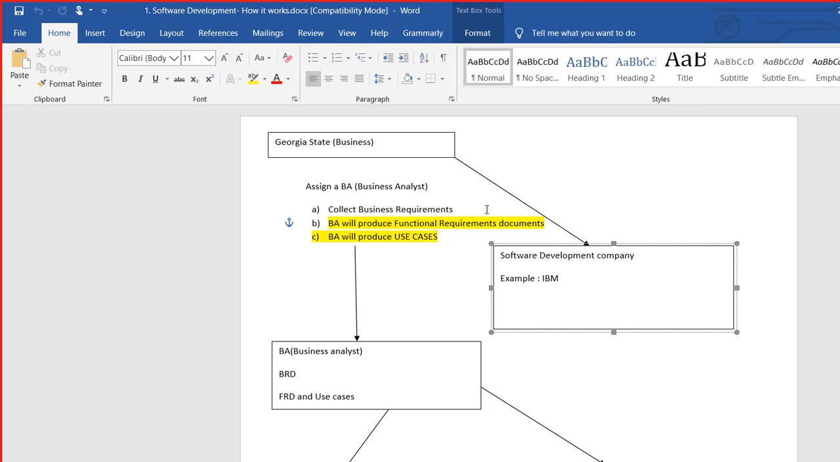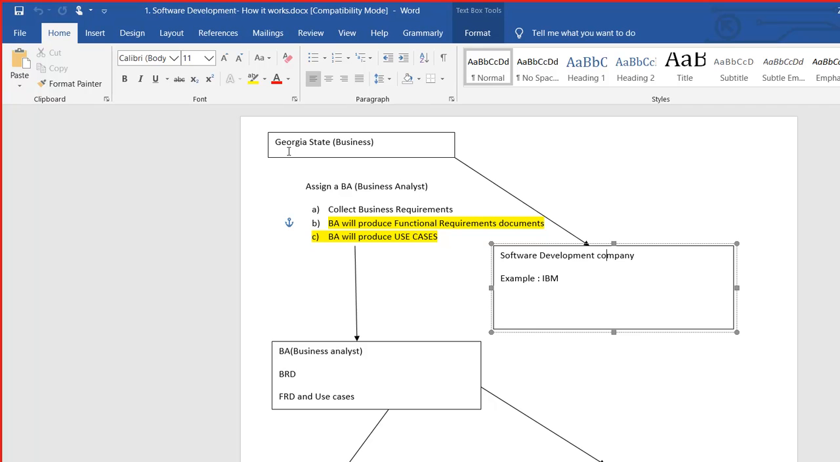How many people will be using this software, right? So what is your expectation in terms of speed? All kinds of information will be collected by IBM, and the specific people who will be collecting this information and documenting it, we are calling them BA, business analyst.